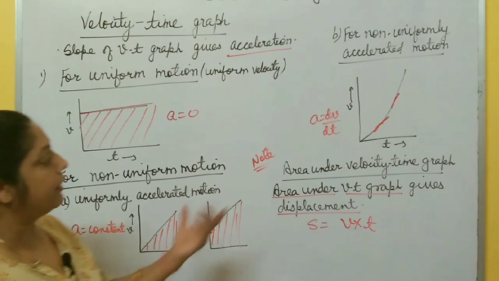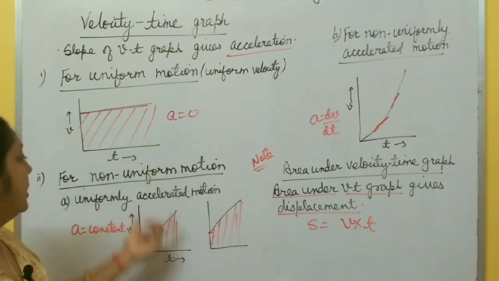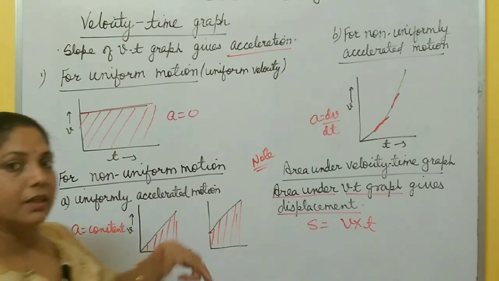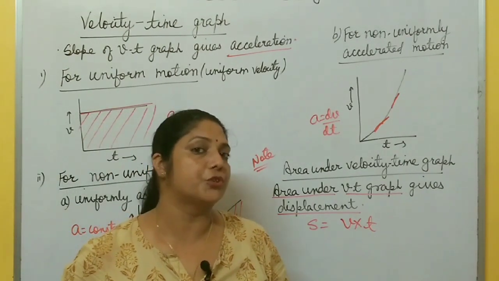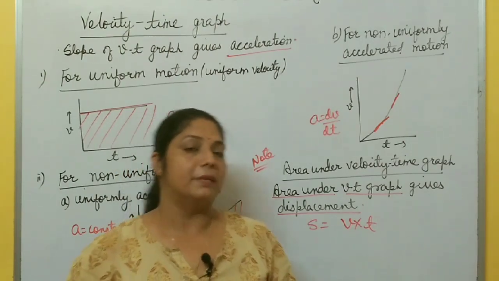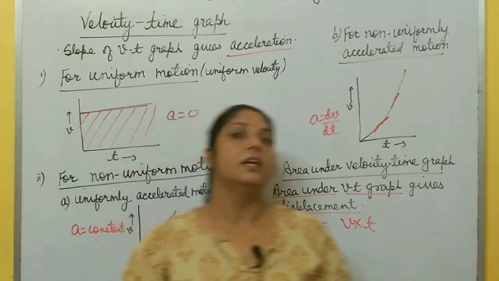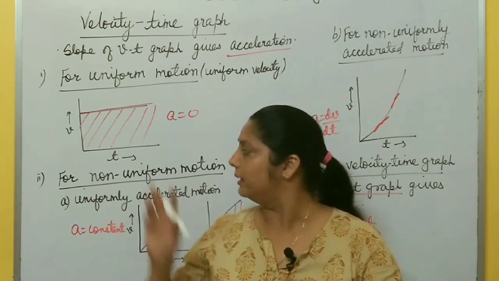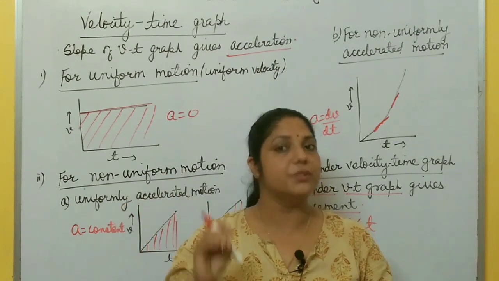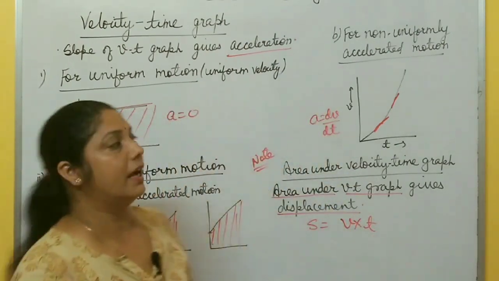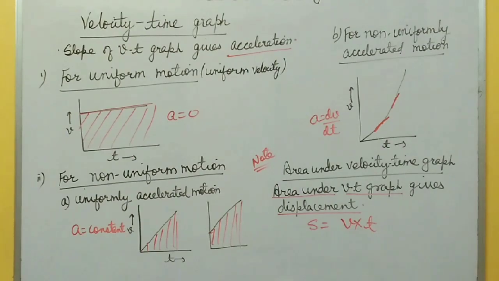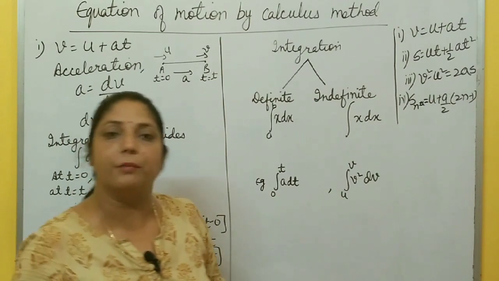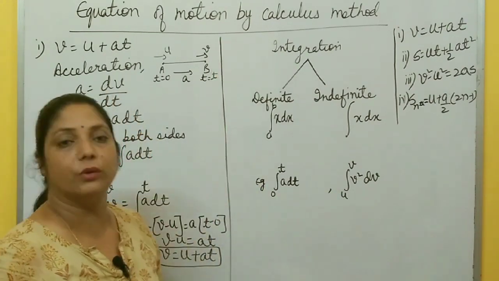I think you already derived equation of motion using graph right now. With the help of this VT graph, you calculate an equation of motion for a uniformly accelerated body. But in class 11, in your syllabus, you have to calculate equation of motion by calculus method, not by graphical representation, okay? So after this, I will discuss equation of motion by calculus method. Next, equation of motion for a uniformly accelerated body by calculus method.